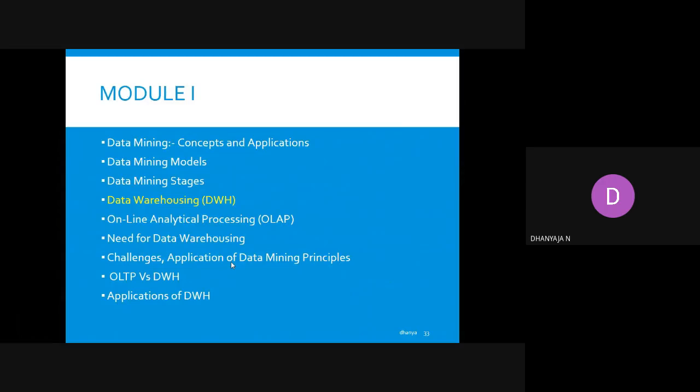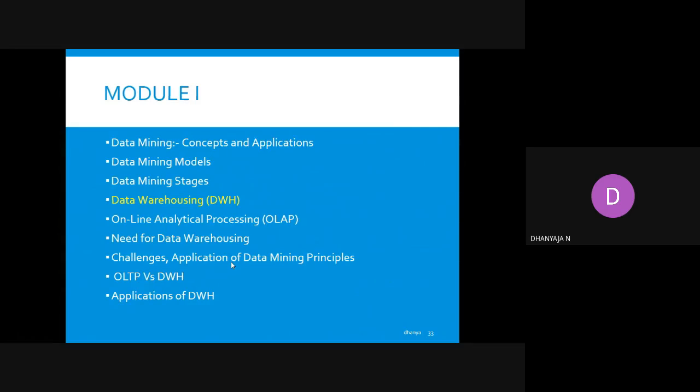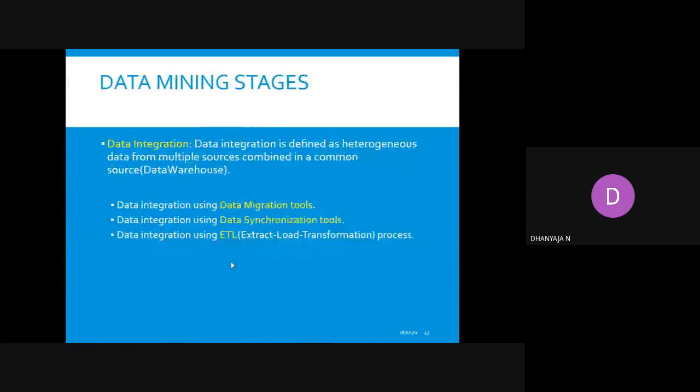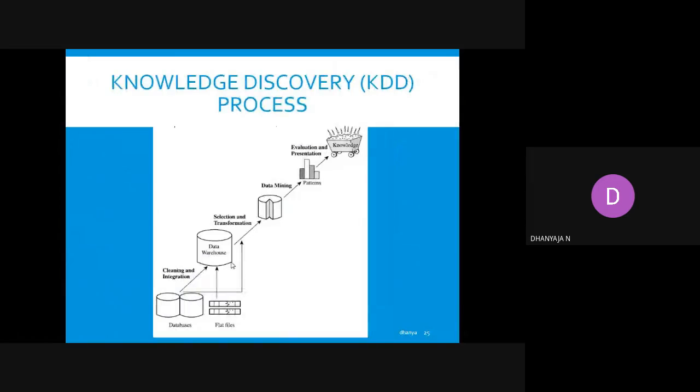So that's all about data mining stages. The main steps in data mining stages we discussed already. A question may come like this: explain KDD, the knowledge discovery process. Here, there is cleaning and integration, and after that all the data will be stored in a data warehouse. Then we will apply the selection procedure, then we will apply data mining on that specific data.